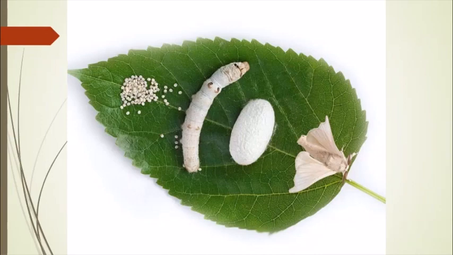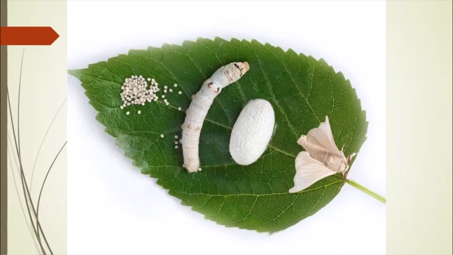Another thing is sericulture. Silkworms are reared for the production of silk. You must know that silk is a very costly fiber, and the silk cloth is obtained from the silk thread, and silk thread is obtained from the silk moth. So Bombyx mori is the most commonly used variety for this purpose. The life cycle of the silk moth consists of 4 stages: egg, larva, pupa, and the adult.